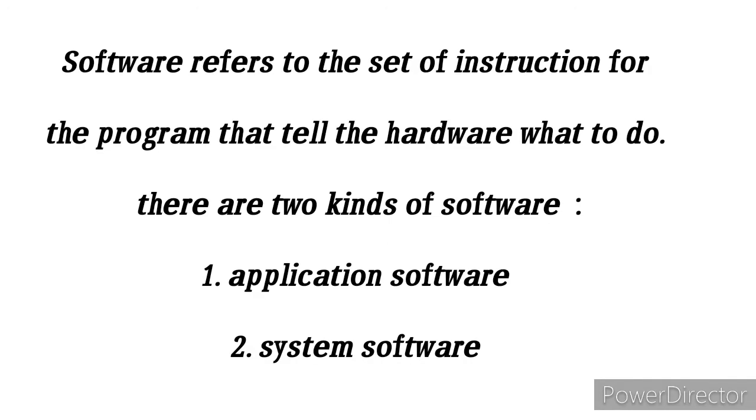Software. Software refers to the set of instructions or programs that tell the hardware what to do. There are two kinds of software. First, application software and second, system software.